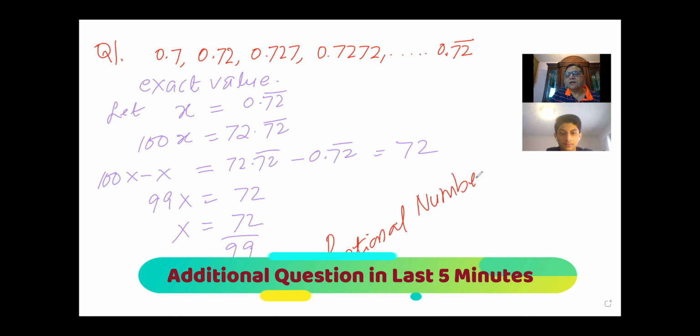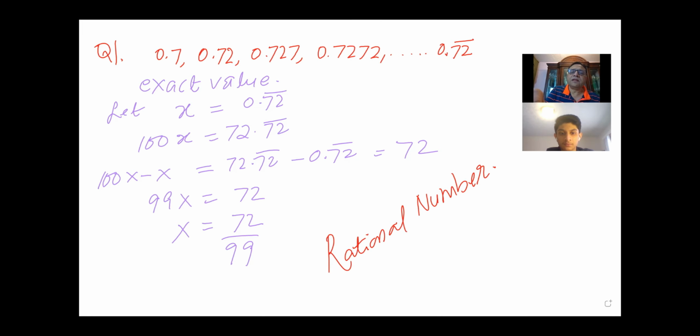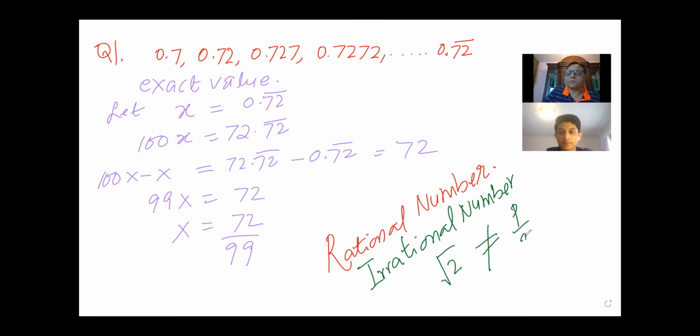So it finds huge importance when we talk about rational and irrational numbers. And we also have irrational numbers. So basically, irrational numbers are numbers which cannot be written in the form of p over q. So, for example, square root of 2, right? Square root of 2, you cannot write in the form of p over q.